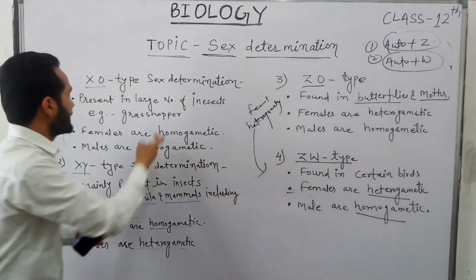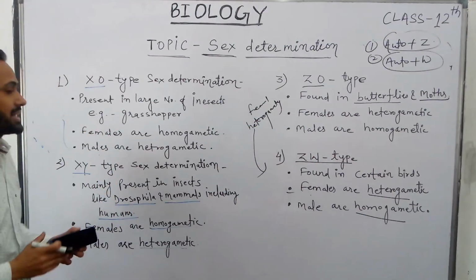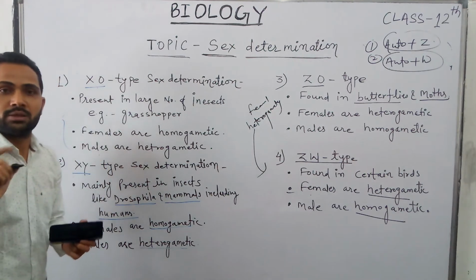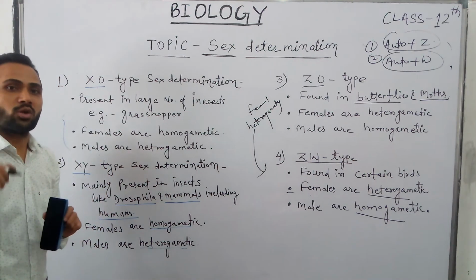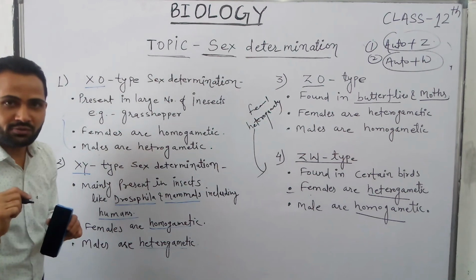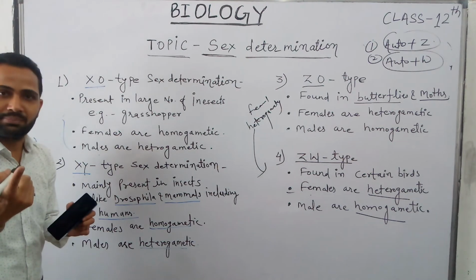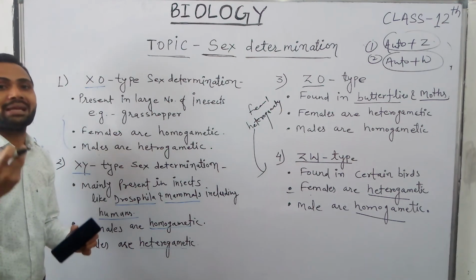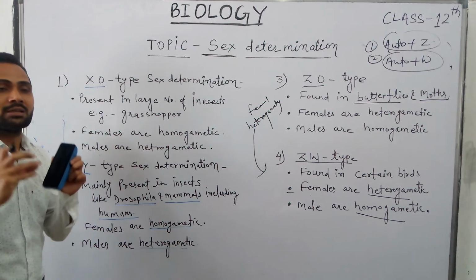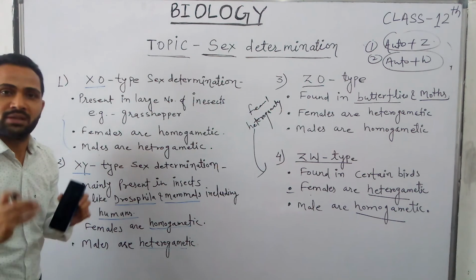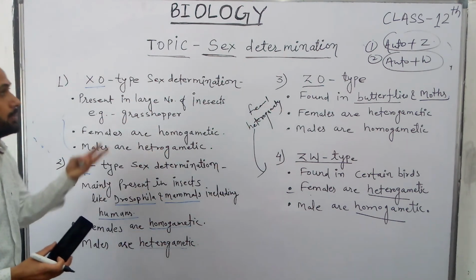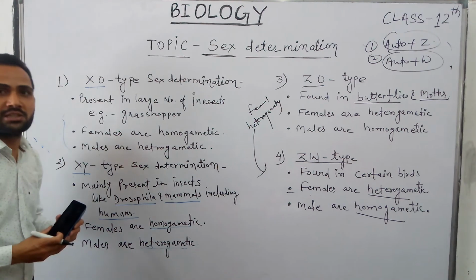On the other hand, in the X0 and XY mechanisms, the ovum does not decide, because it always contains the same type of chromosome. Here the sperm, or the male gamete, is responsible for determining the sex of the individual. So these are the four types of sex determination mechanism.